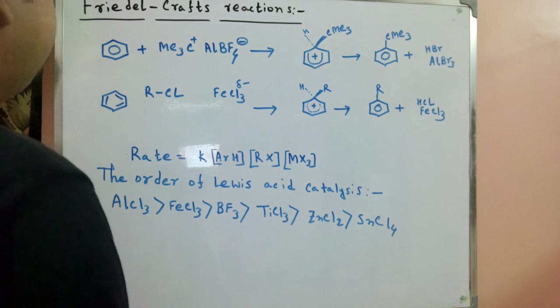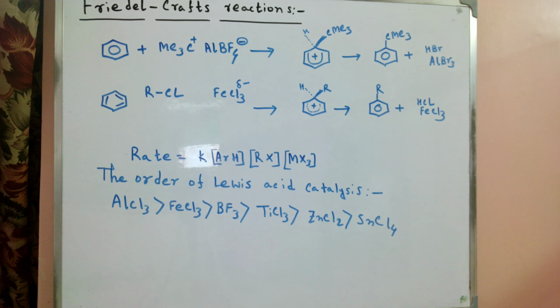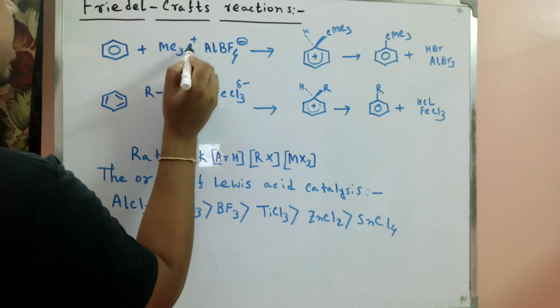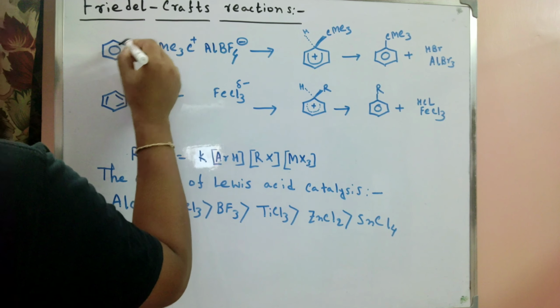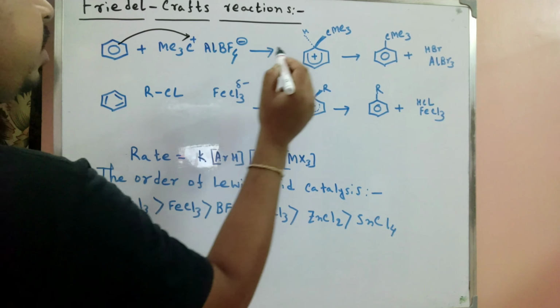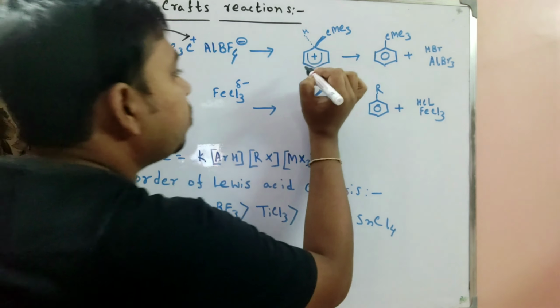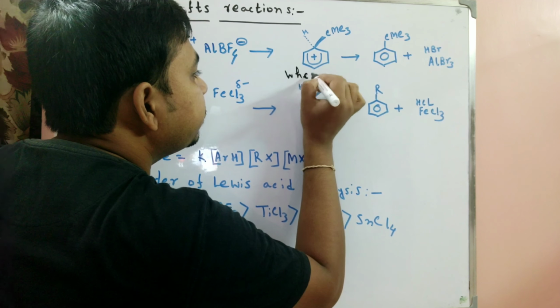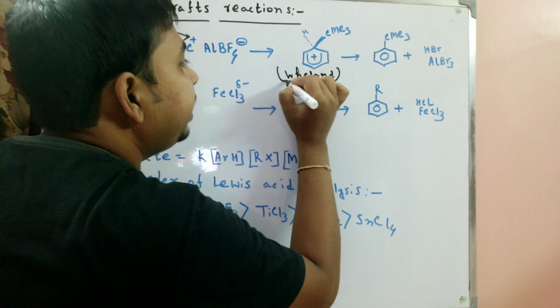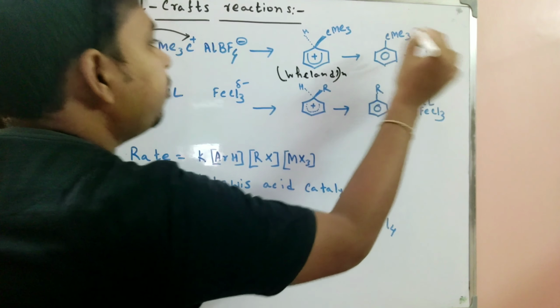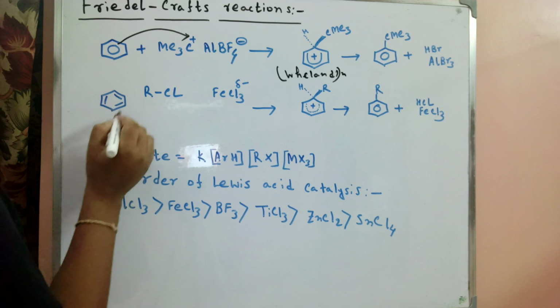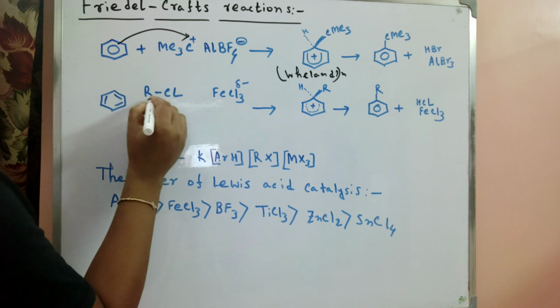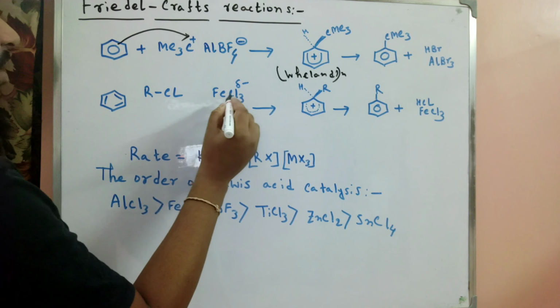Now we discuss the Friedel-Crafts reaction. Here the Me3C plus carbocation easily attacks, and the reaction goes through the Wheland intermediate and forms the product. The second case is when we use the benzene ring with RCl in the presence of a Lewis acid.